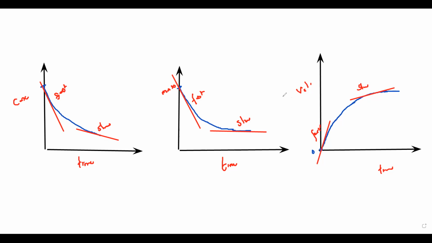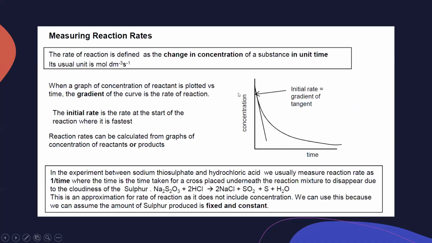Why in the beginning is the reaction much faster? Because there are more particles, a greater number of particles. That's why they will have more collisions, resulting in a faster rate of formation of product. But with the passage of time, the amount of reactant particles decreases. That's why the rate of the reaction will also decrease. So if you want to measure the rate or the speed of the reaction, we can use the change in concentration, draw a tangent and find the gradient of the tangent.